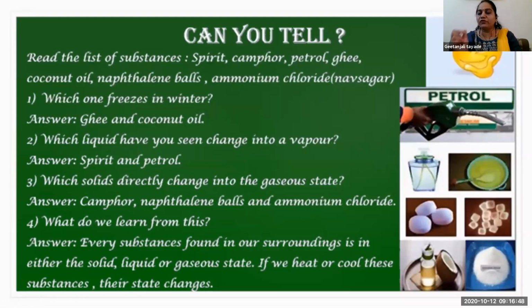We are using that camphor, white flat balls that we use in a puja. Then petrol, ghee, coconut oil, and naphthalene balls, which are a little bigger, just like a toffee, bigger than the camphor ball. We keep them in furniture, sometimes in a cupboard or some shelf, to remove the cockroaches and all. So these are called naphthalene balls. White color balls are there. And ammonium chloride is called Navsagar. So these are the few examples from your textbook.